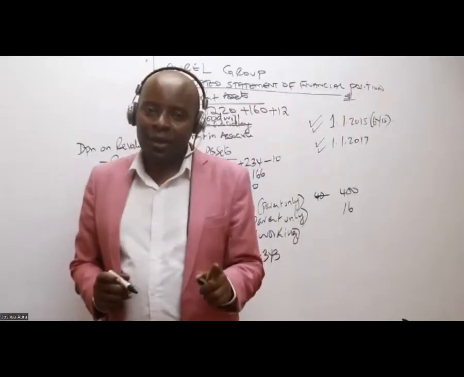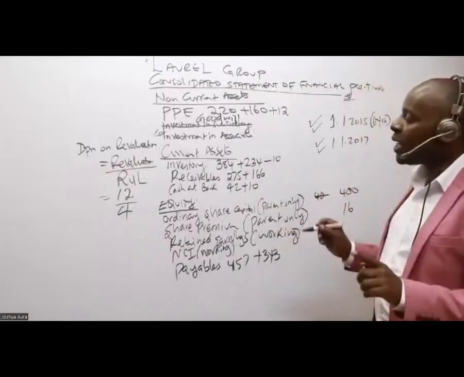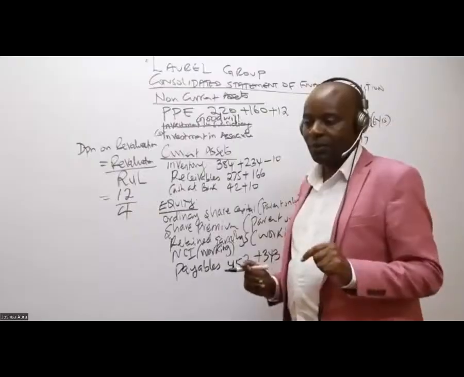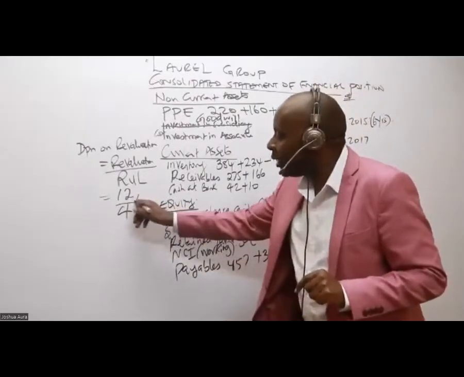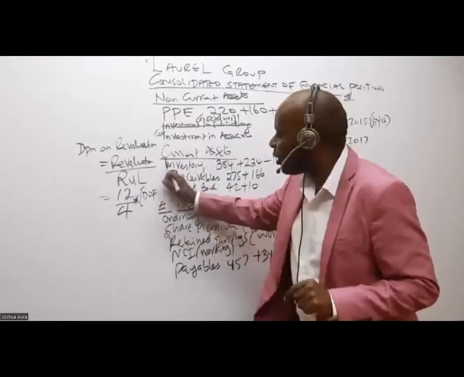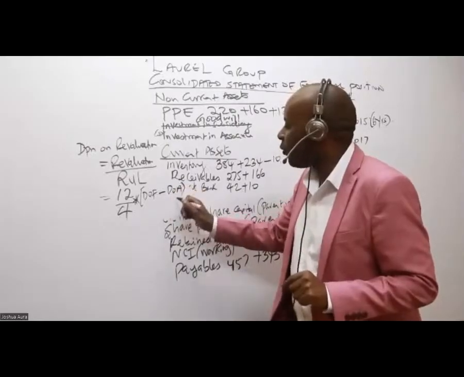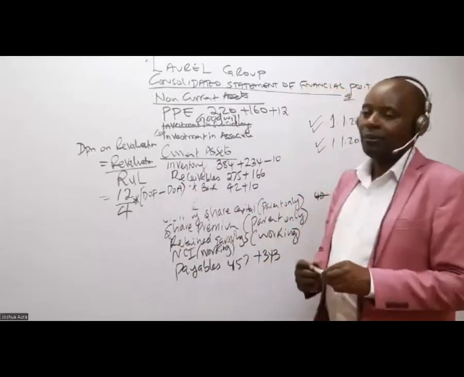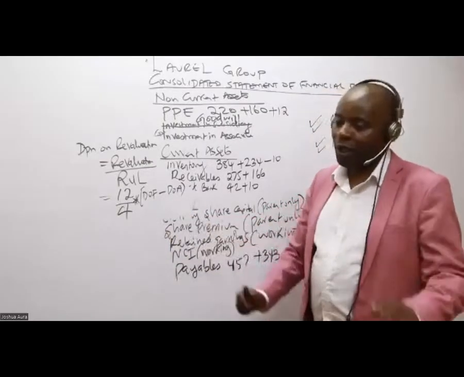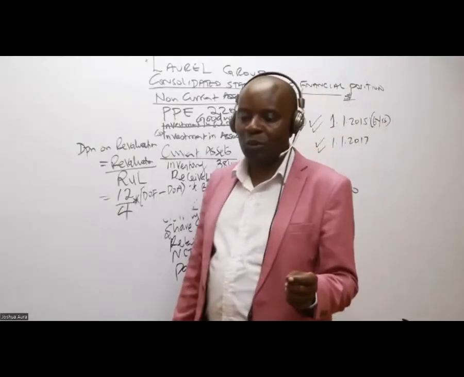And then, ladies and gentlemen, remember, after that, we want what we call cumulative depreciation. So we must multiply this with the DOF minus the DOA. We must get the time period here. DOF, for the students that I've never taught before, stands for the date of the financial statements.